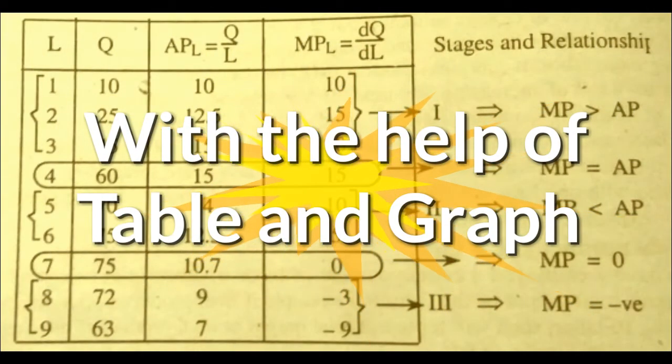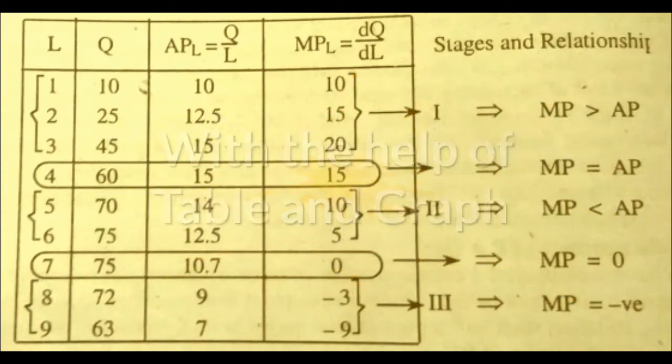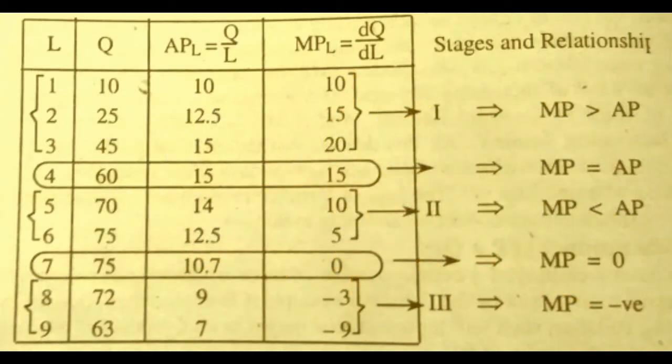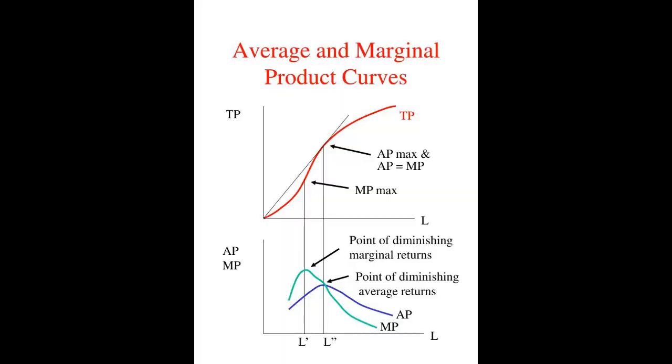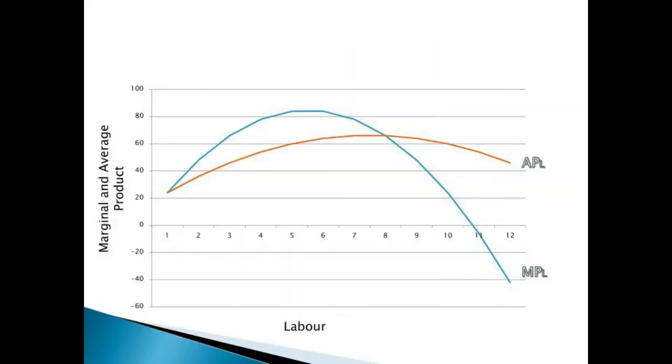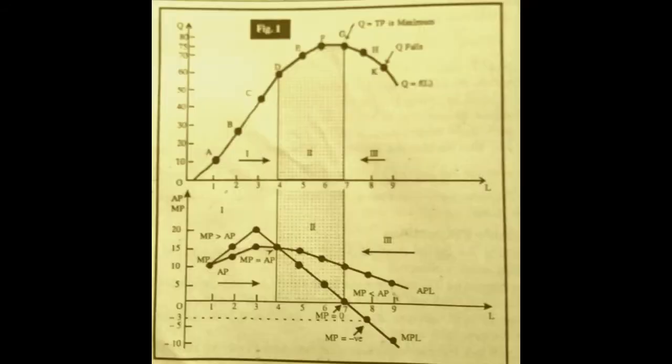With the help of above schedule, we have constructed a figure which has two parts. In the upper part, we have total product shown by production function depending upon the labor. The total output is increasing at different rates. In the lower part of the diagram, we have AP and MP curves. In the beginning from first labor to third labor, TP is increasing at an increasing rate.